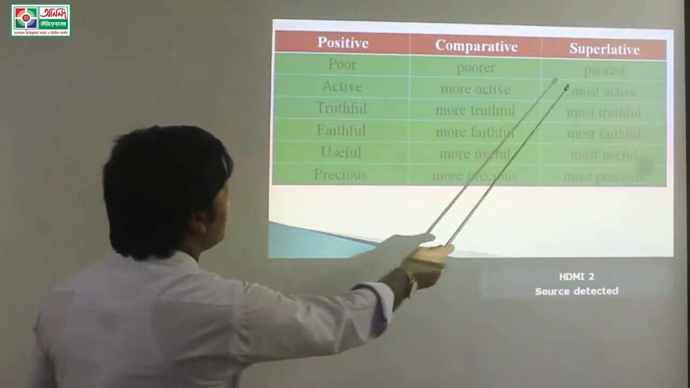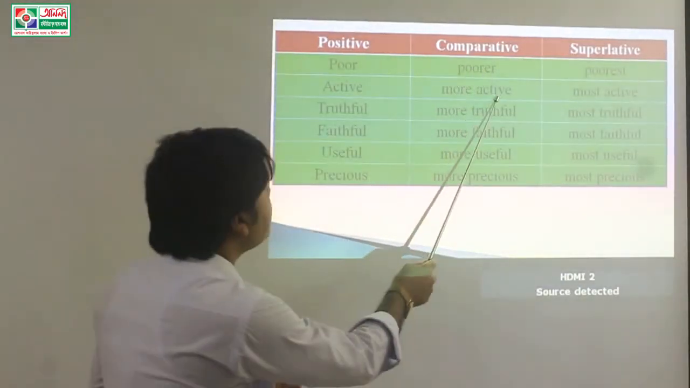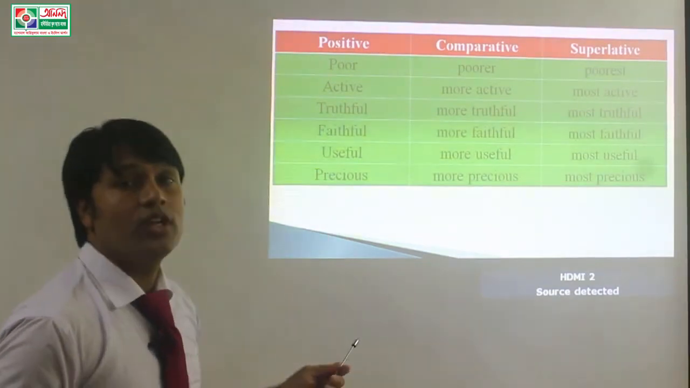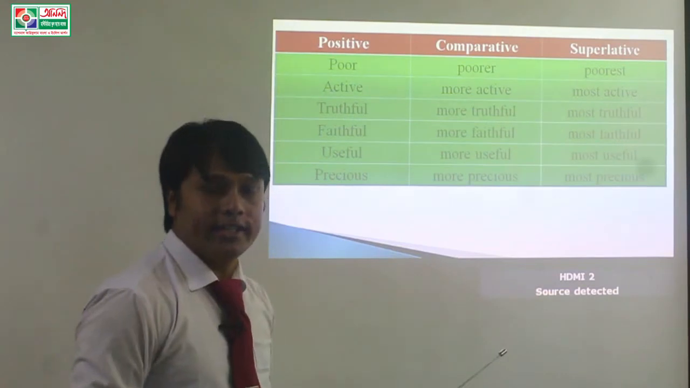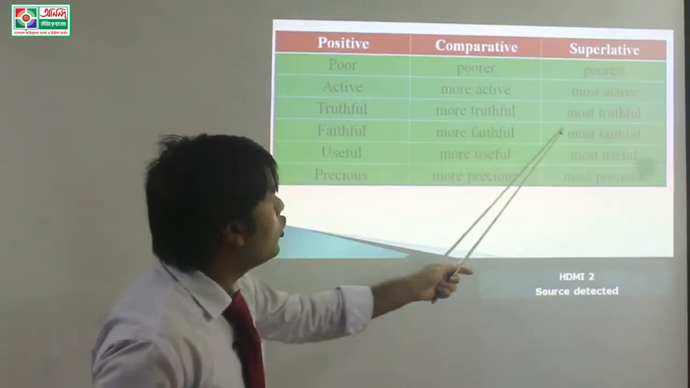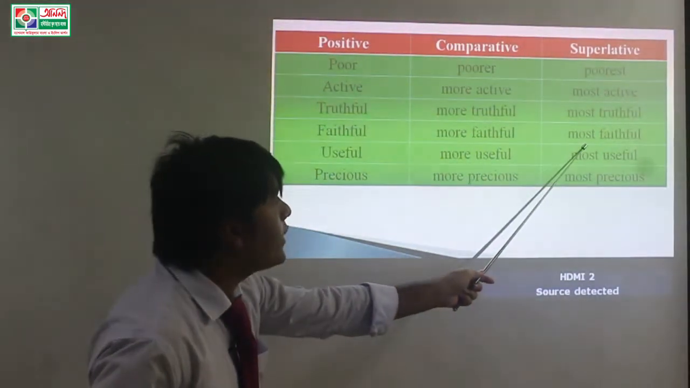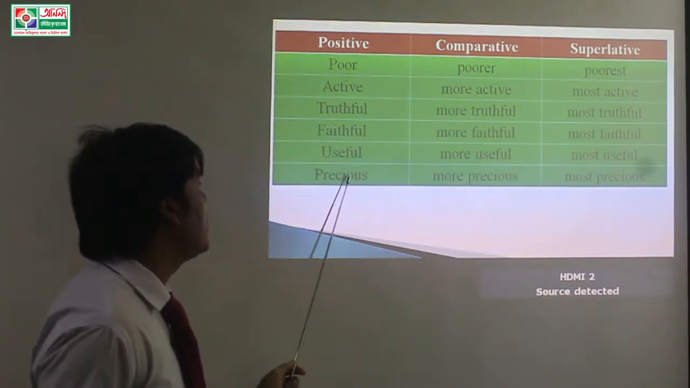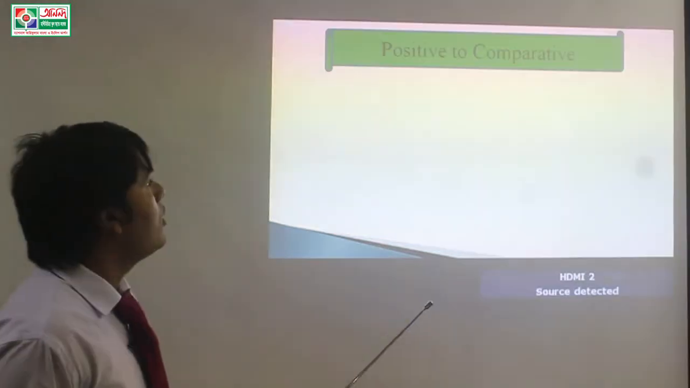Active, more active, most active. Dear learners, you know, active has no comparative and superlative form. So it takes more or most before it. Truthful, more truthful, most truthful. Faithful, more faithful, most faithful. Useful, more useful, most useful. Precious, more precious, most precious.